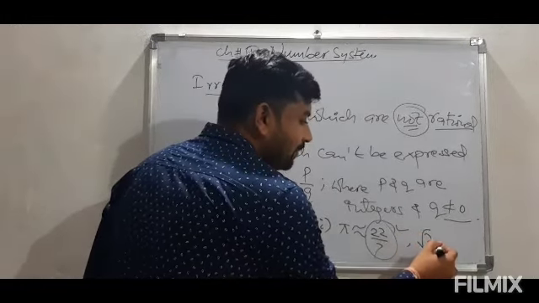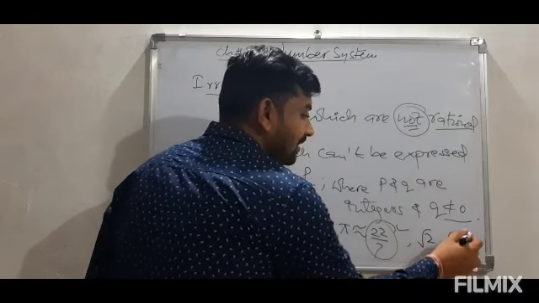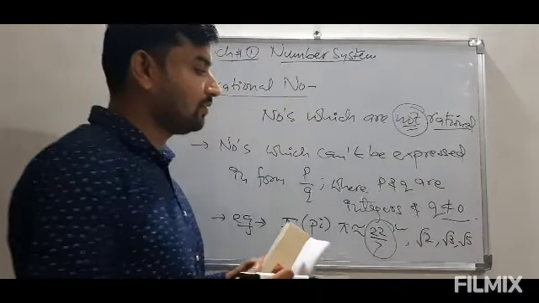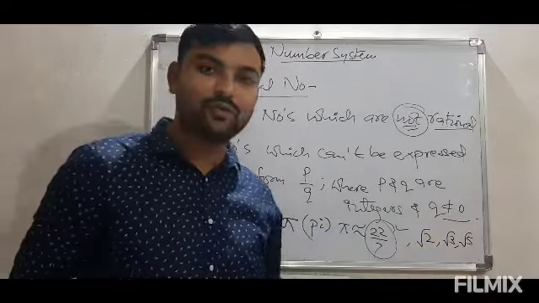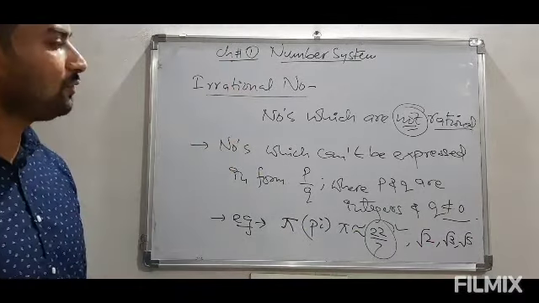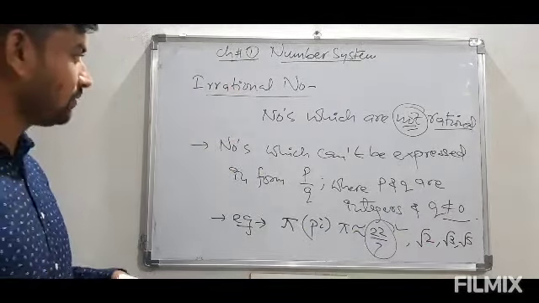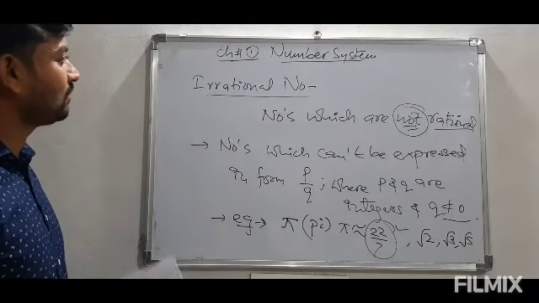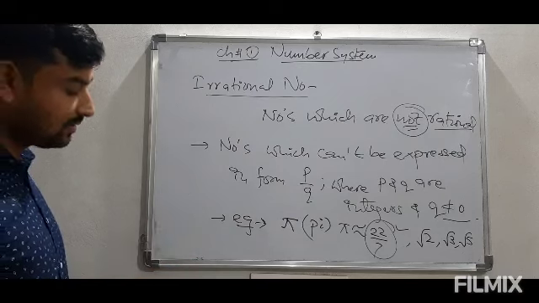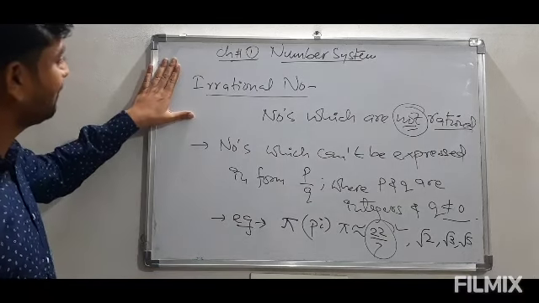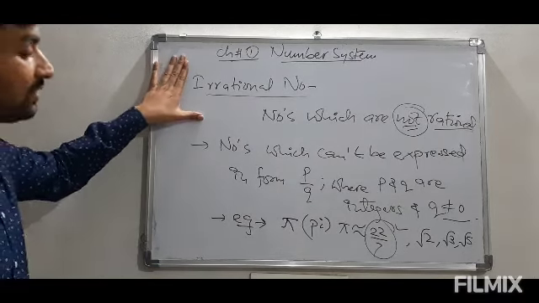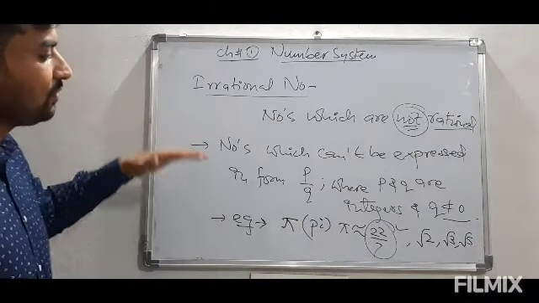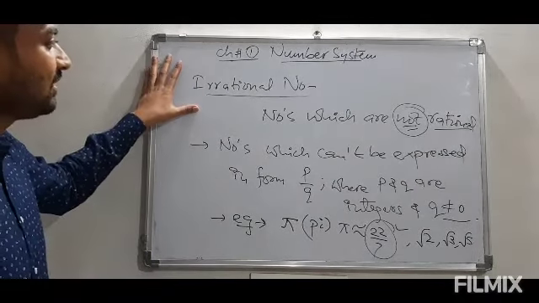Then other examples: if we write any prime number in the radical sign, like root 2, root 3, root 5, root 7, all these are examples of irrational numbers. So this is all about the introduction part of this chapter. Clearly, there are the total numbers which you have gone through, and this one is the first thing which is new for you all, that is irrational number.